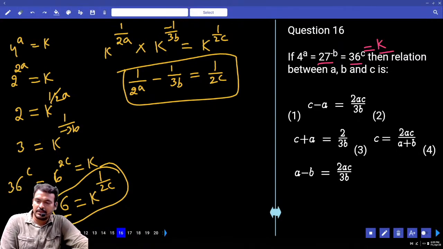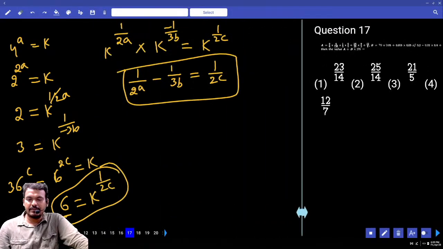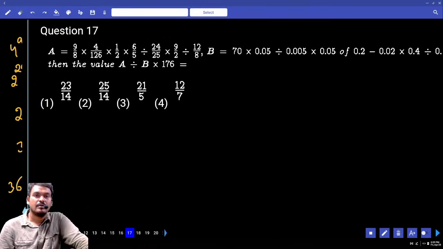Next question number 17. Anyone need the 17th question explained?